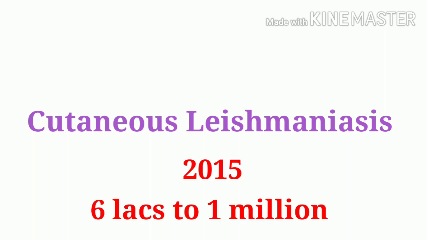The second commonly occurring form is cutaneous leishmaniasis. Now, as the name suggests, here we can get characteristic skin lesions. In 2015, the estimated incidence of cutaneous leishmaniasis was between 6 lakh cases and 1 million cases. We are talking about the global estimated incidence of cutaneous leishmaniasis.